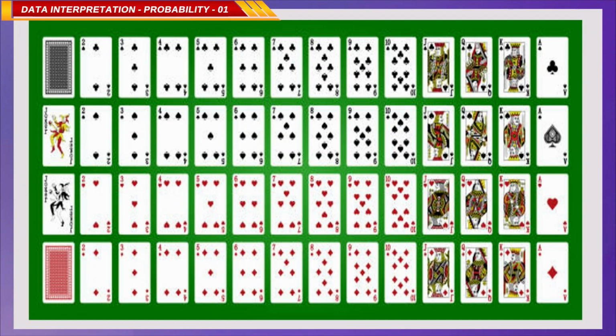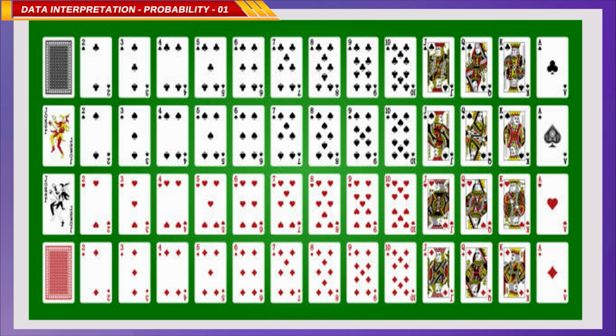Now, we are seeing a deck of cards. A deck of cards has 52 cards, with 2 colors: 26 cards are black and 26 cards are red.